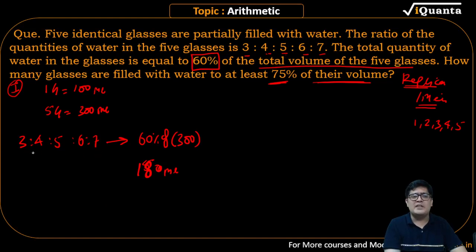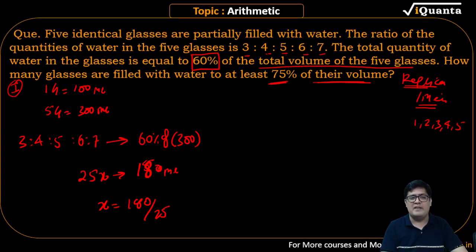What is the total addition? 3 plus 4, 7. 7 plus 5, 12. 12 plus 6, 18 plus 7, 25. 25x is the volume, which is equal to 180. So x is equal to, please observe, x is equal to 180 by 25. What did you want to know? You wanted to know